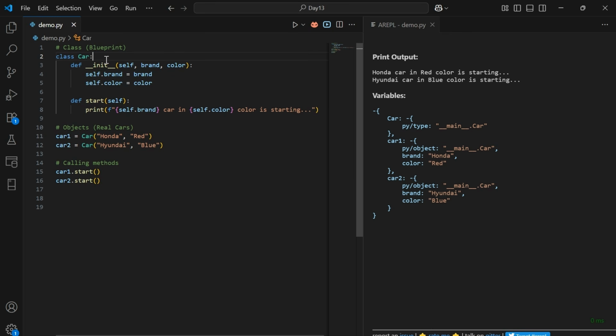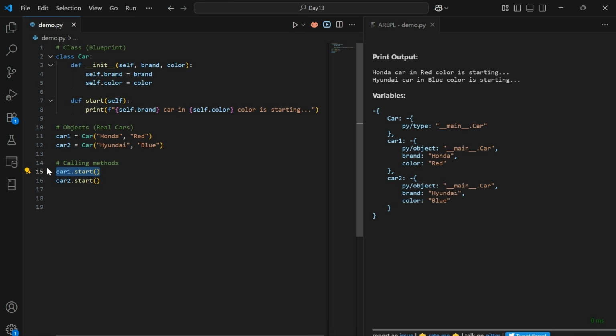In order to create a class, we need to use the class keyword along with a class name. So Car is a class that we are creating. Init is a constructor. It helps us give values like brand and color when we create a car object. Self.brand and self.color store the unique details for each car object. Start is a function or a behavior that every car can do. Car1 and Car2 are the objects that we are creating on top of the Car class. For that we are passing a brand as well as a color for each car.